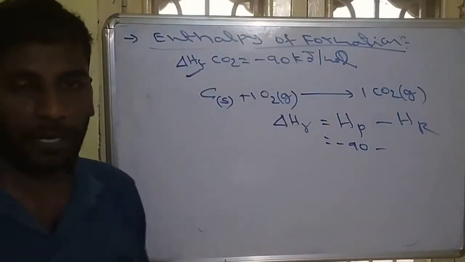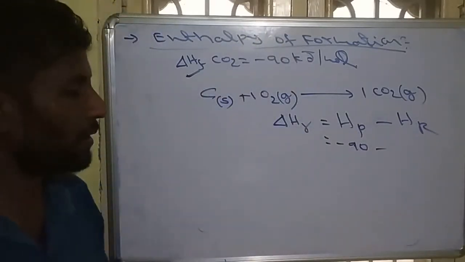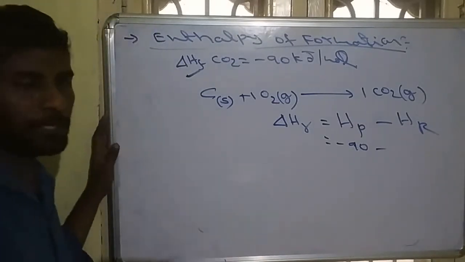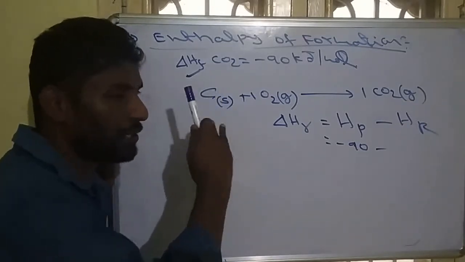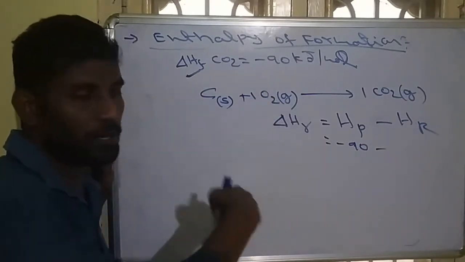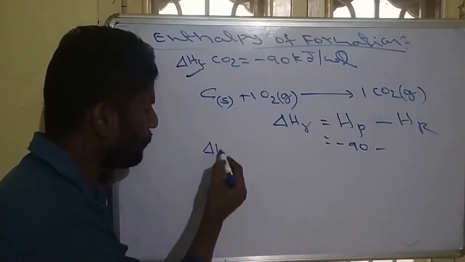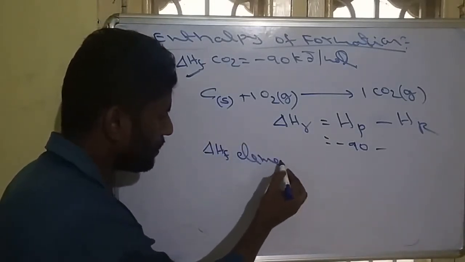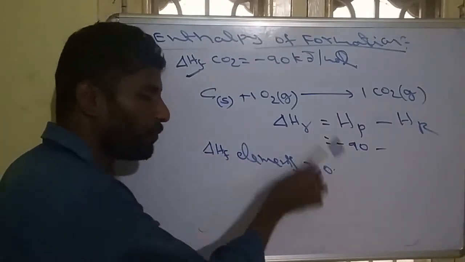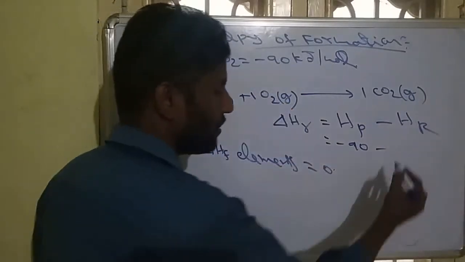Carbon and oxygen both are reactants. But the problem is the carbon value is not given, and the oxygen value is also not given. So how to identify? Whenever the enthalpies of formation of naturally occurring elements are involved, like carbon solid, naturally abundant, or O2 gas, naturally abundant, these elements are present in their standard state, so the enthalpy of formation will be 0. Remember, the enthalpy of formation of an elemental form in its standard state will be 0. So carbon solid will be 0, oxygen gas will be 0.